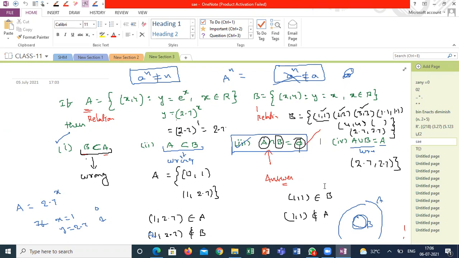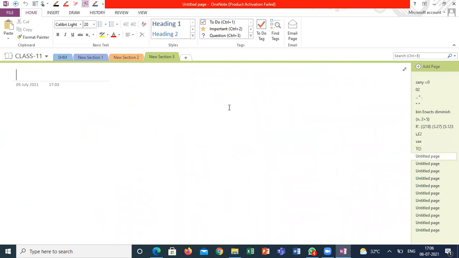Now we are going to discuss one branch of the relation called functions. Before going to the functions, there is a very slight difference between relations and functions. But when it comes to mathematics, you can say it's very big. But in the beginning, we can say a slight difference.